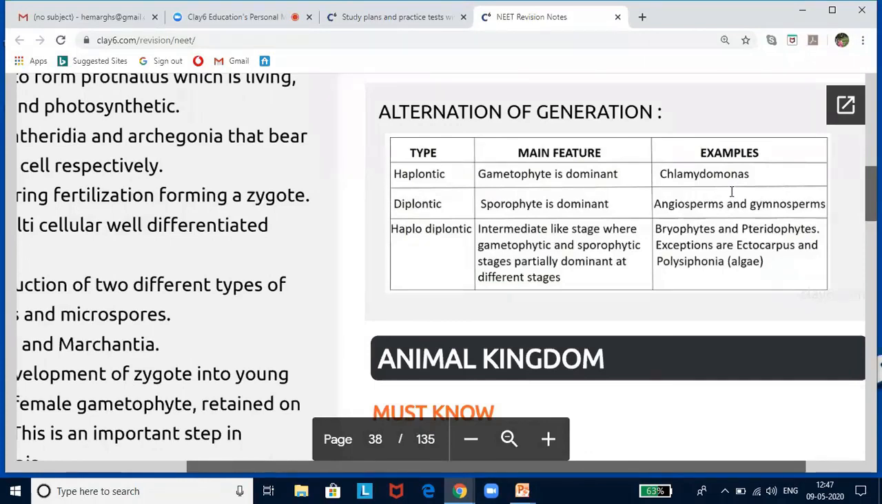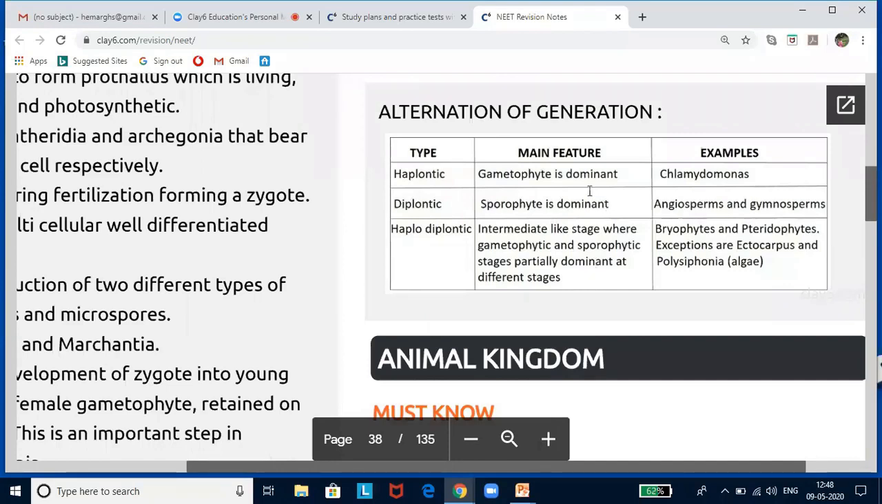So one is the haplontic, second is diplontic, third is haplodiplontic. Now, what is the main feature? So gametophyte is dominant in haplontic cycle. In diplontic, sporophyte is dominant. So please remember, gametophyte means a plant body in which the chromosome number is haploid. Sporophyte is a diploid plant body. Now, haplodiplontic is an intermediate-like stage where gametophytic and sporophytic stages are partially dominant at different stages.